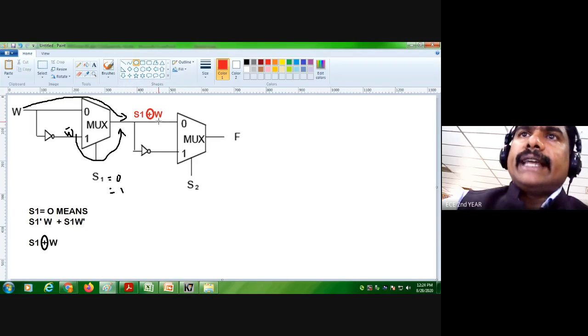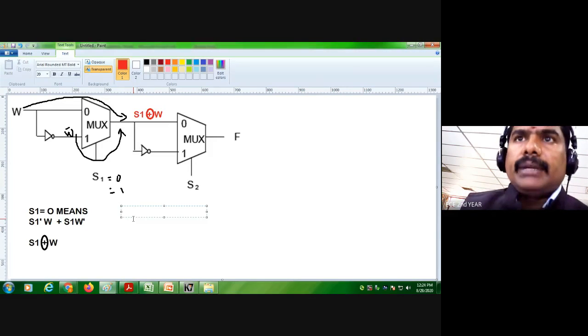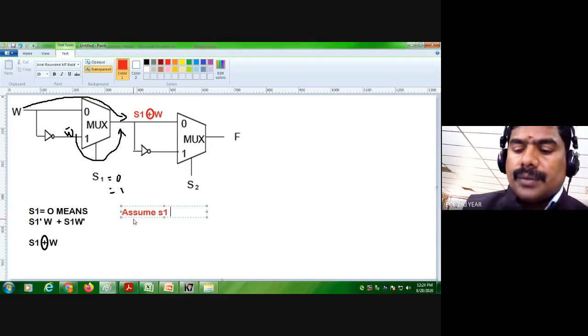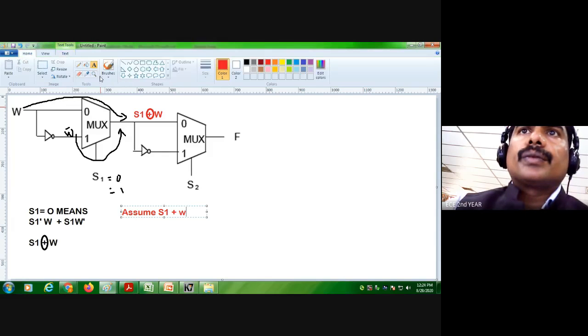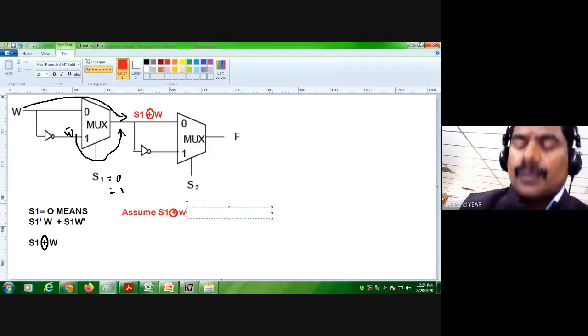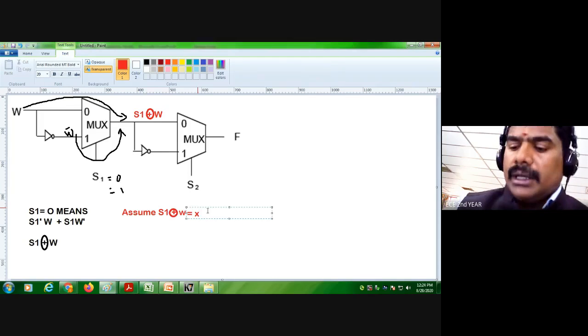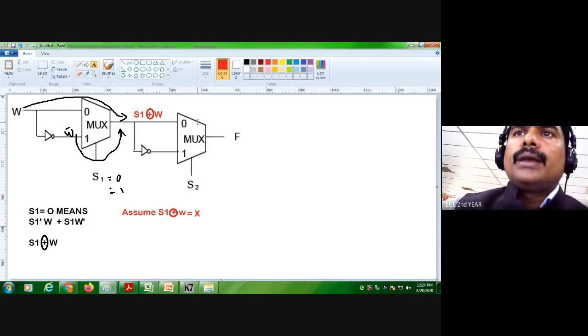Just take this as X. For simplification I take capital X, assume S1 XOR W equal to X. Now the input becomes X. We simplified this as X.